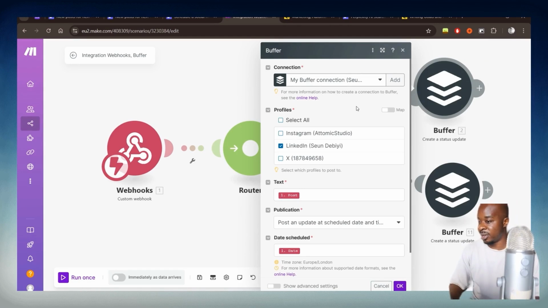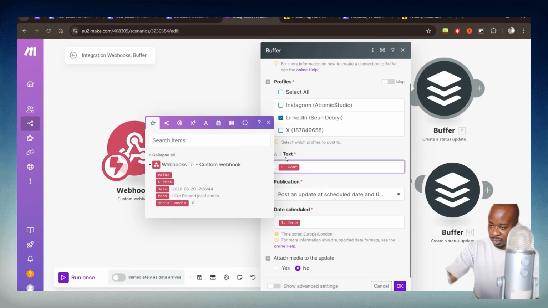If you don't know what Buffer is, it's just a tool that allows you to schedule social media posts. And this is a tool that made it a lot easier to make that possible with the AI agent here as well. So we can see the text section here along with the post right here.